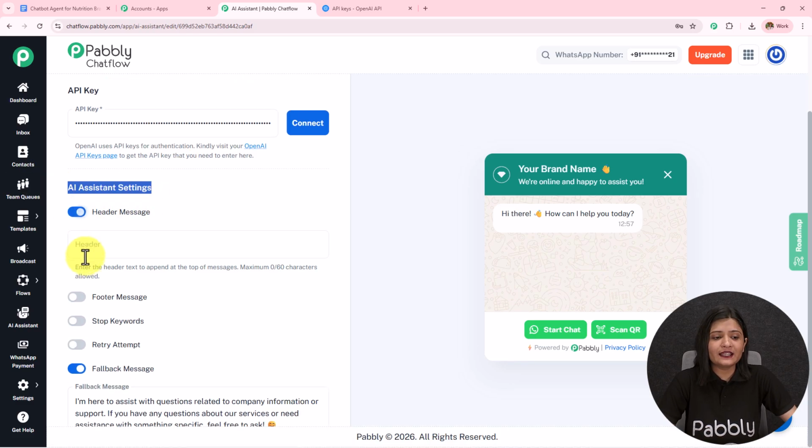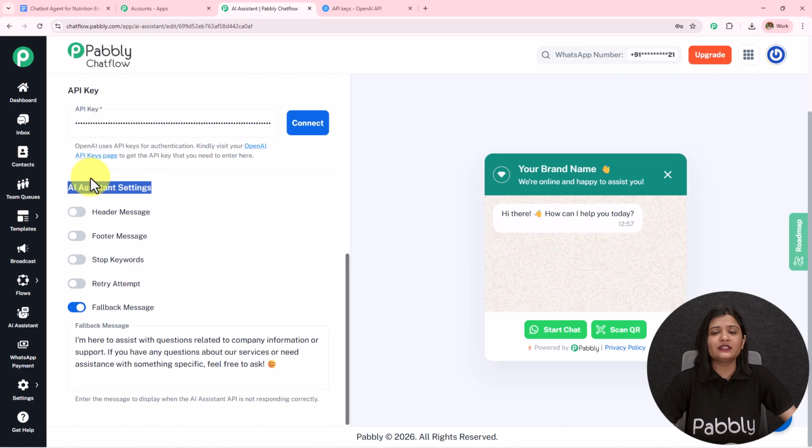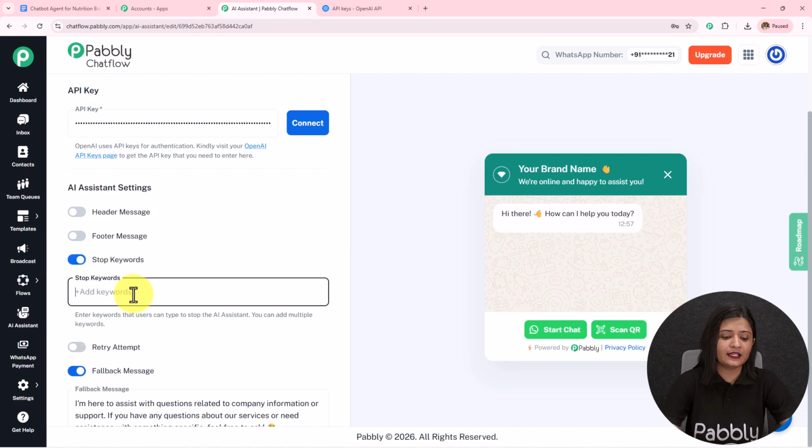Now then we have this AI assistant setting. You can provide the header and the footer message, provide the messages there, and it will start displaying. Then we have the stop keyword. So when the user does not want to get the replies from the AI agent, they can send this message or the keyword and my AI agent will stop replying. So if I toggle this on and enter a keyword and press enter, in this manner I have added the stop keyword. You can add as many keywords as you want.